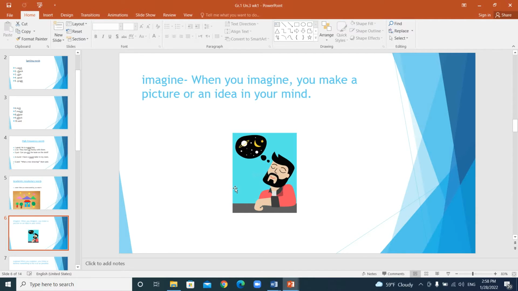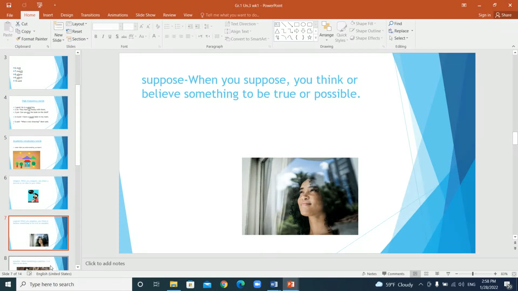So imagination is to think of something in your head, or to picture an idea in your mind. Suppose is when you think or believe something is true. Like here, the girl is looking out and she supposed that it might rain. So you think that something might or might not happen. All right?